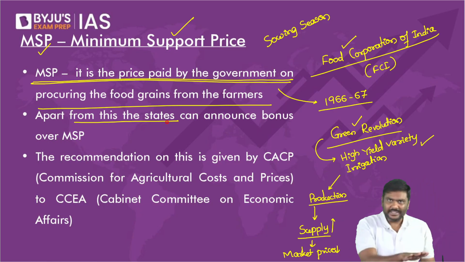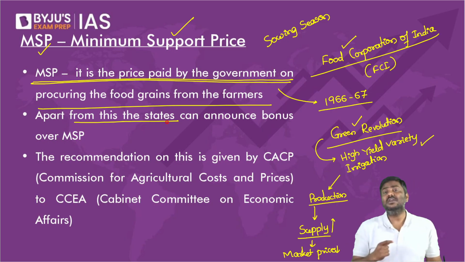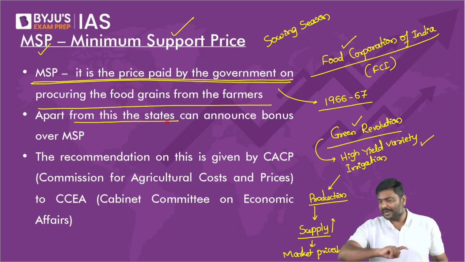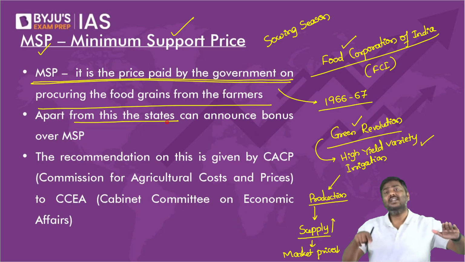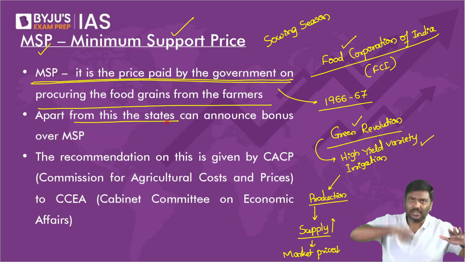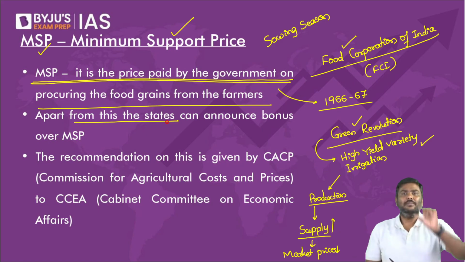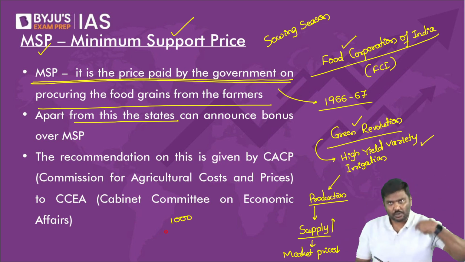Meaning what? Government announces MSP before the sowing season starts. Before the seeding is done by the farmer, government announces MSP. So whatever is the MSP announced by the government, irrespective of the market price, government will purchase the food grain at this price only. That is the concept of MSP.